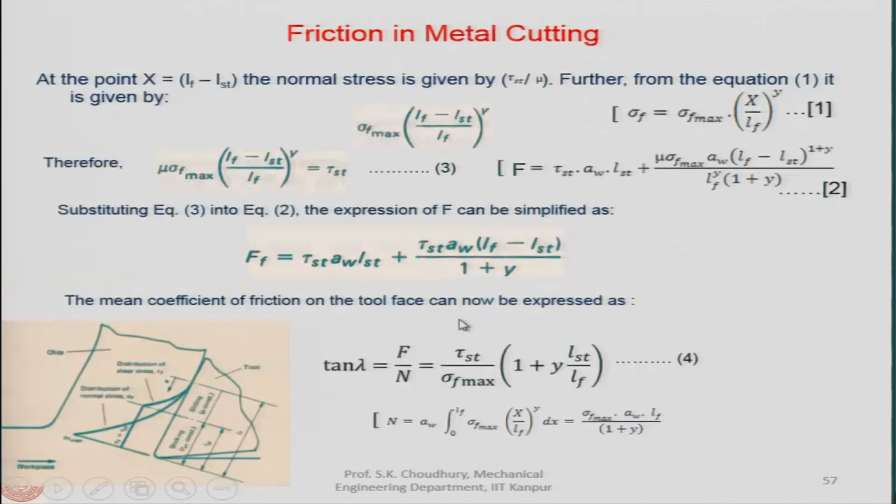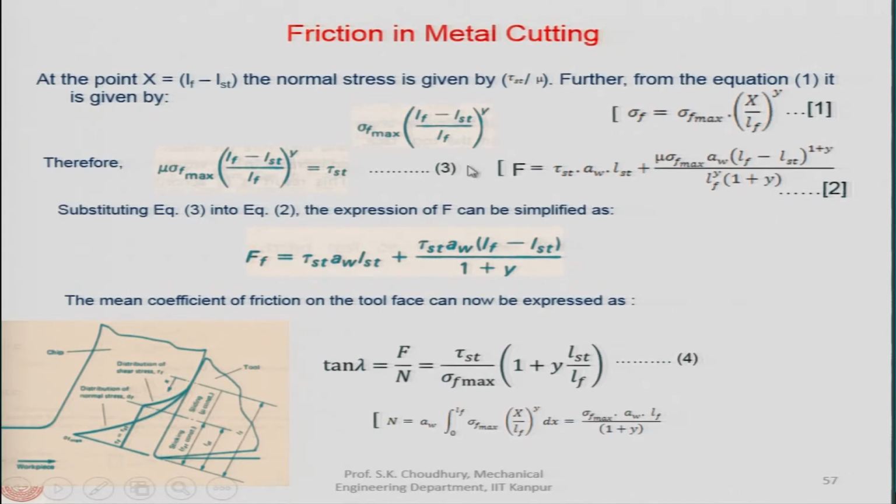This can be simplified in the following way, at the point x equal to LF minus LST. If you see, there are two shear stresses: we have the shear stress here, and at the same time the shear stress here, tau st. So that is what we are saying: at that point x equal to LF minus LST, the normal stress is given by tau st divided by mu.